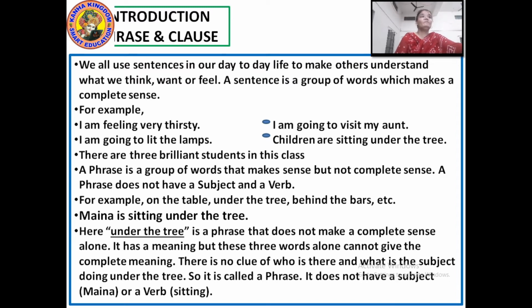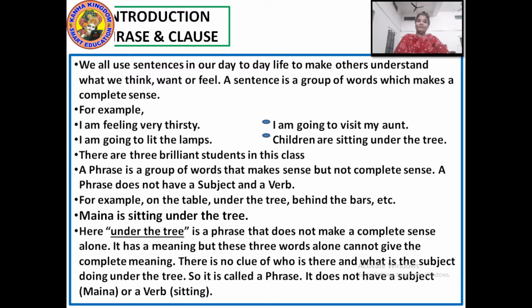The phrases are: on the table, under the tree, behind the bars, light the lamp, and to visit my aunt. Such groups of words are phrases. They make a sense but they do not make a complete sense.